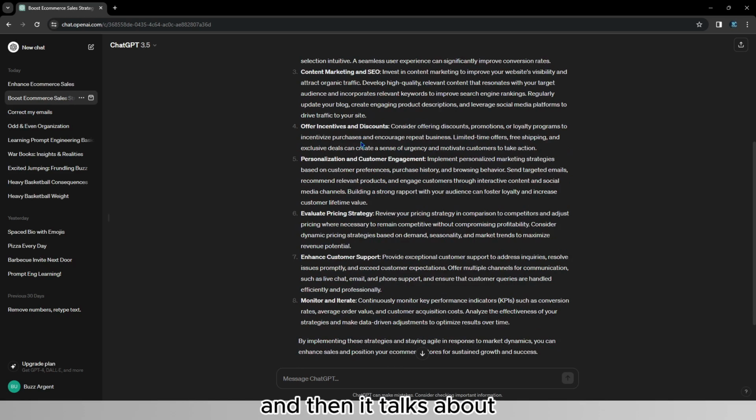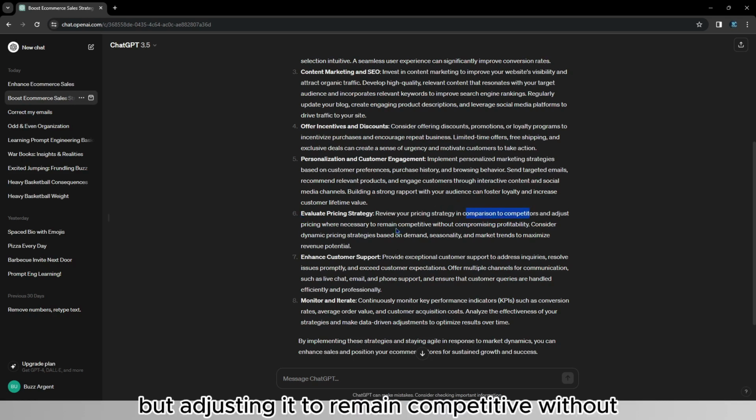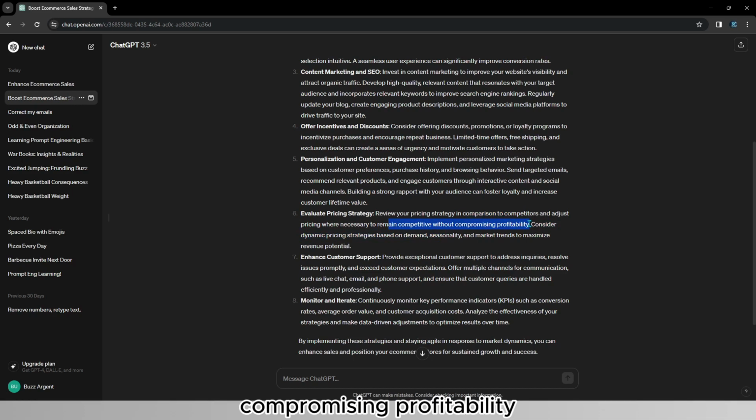And then it talks about customer engagement. So once again, analytics review and personalization. Then reviewing the pricing strategy compared to competitors, but adjusting it to remain competitive without compromising profitability. Then it talks about customer support and to offer multiple channels for communication such as live chat, email, phone support, etc.